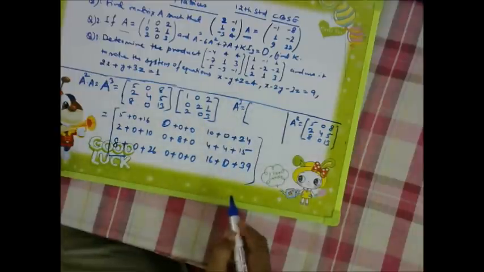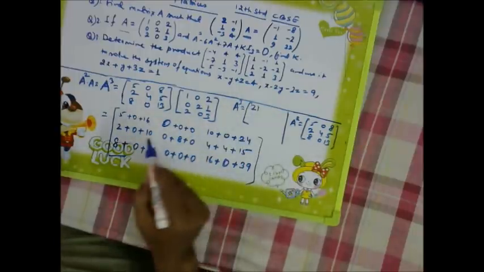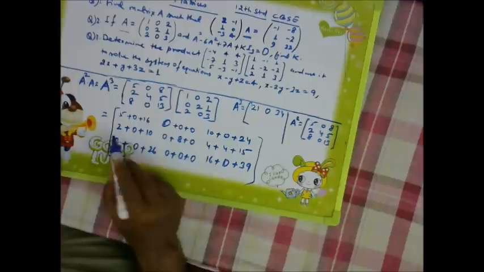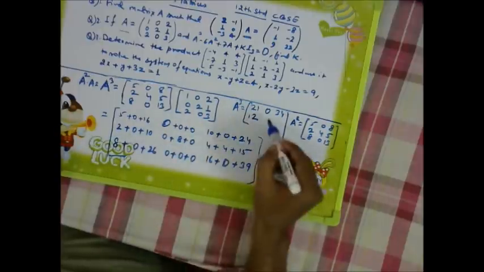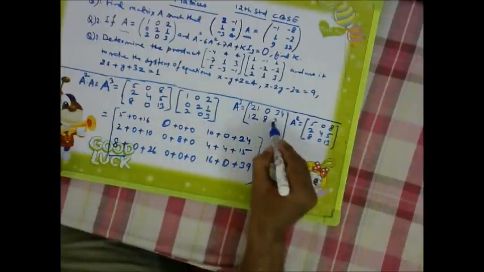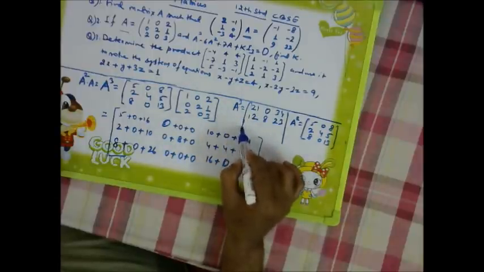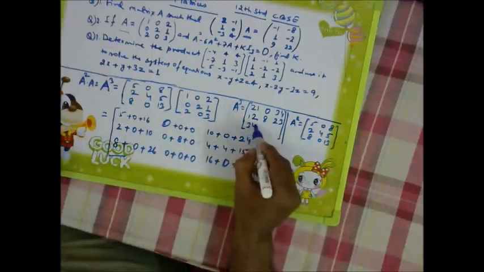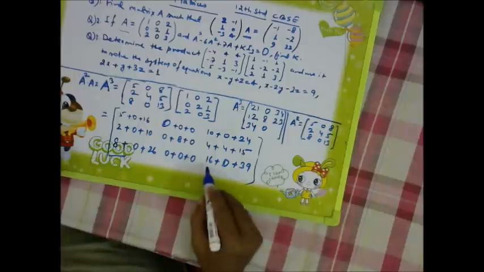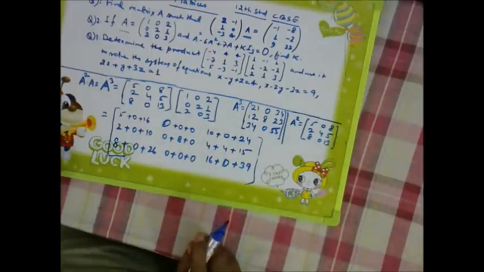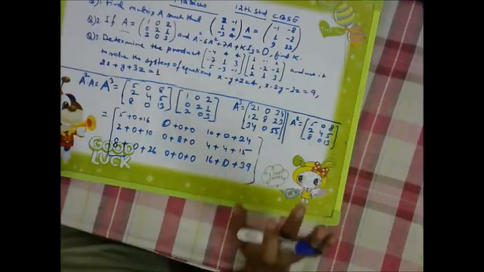A cube is 16 plus 5, 21, in between 0 and 24 plus 10, 34, then 10 plus 2, 12, 0 plus 8, so it is 8, yes of course, and 4, 4, 8, 8 plus 15, 23, and third, 26 plus 8, 34, then 0, and 16 plus 39, so 39 plus 1, 40, 50, 55, so it is 55. So A cube also we have got, A square also we have got.